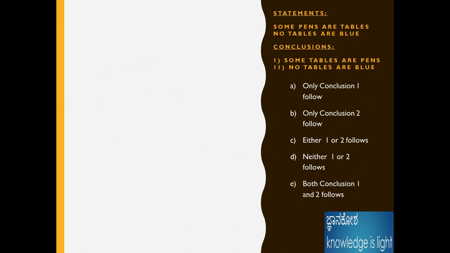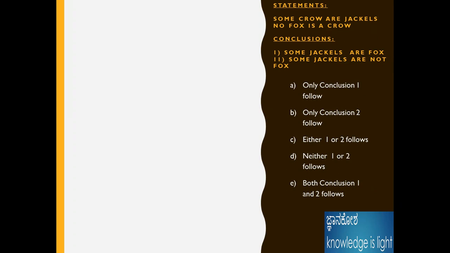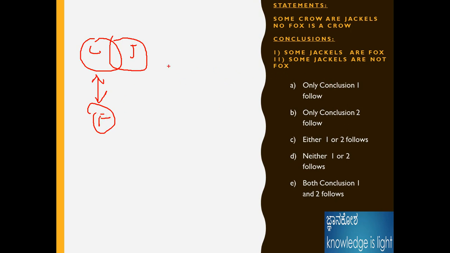Okay, next problem. Some crows are jackals. Jackal is nothing but a type of fox-related animal. Okay, some crows are jackals. No fox is a crow. No fox I denoted like this. No fox is a crow. For these types of problems, what about: some jackals are fox? Some jackals are fox. Okay, nope.